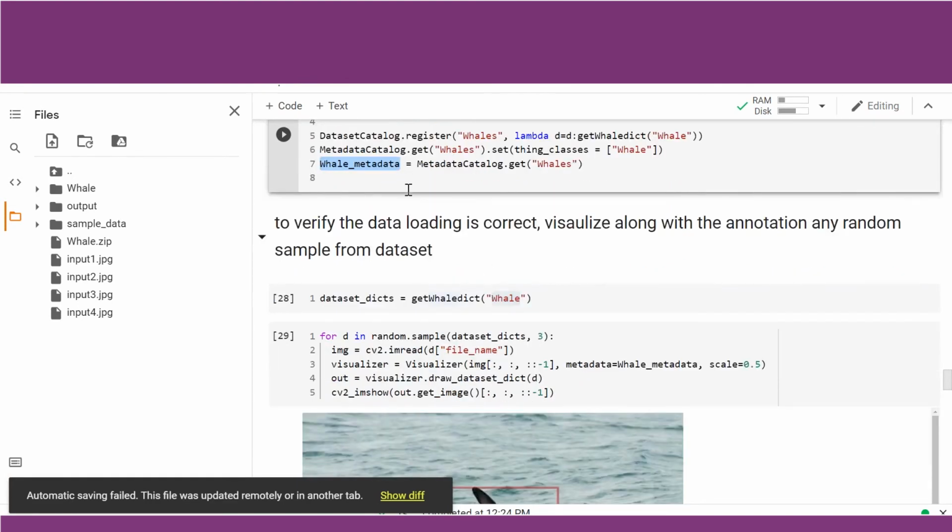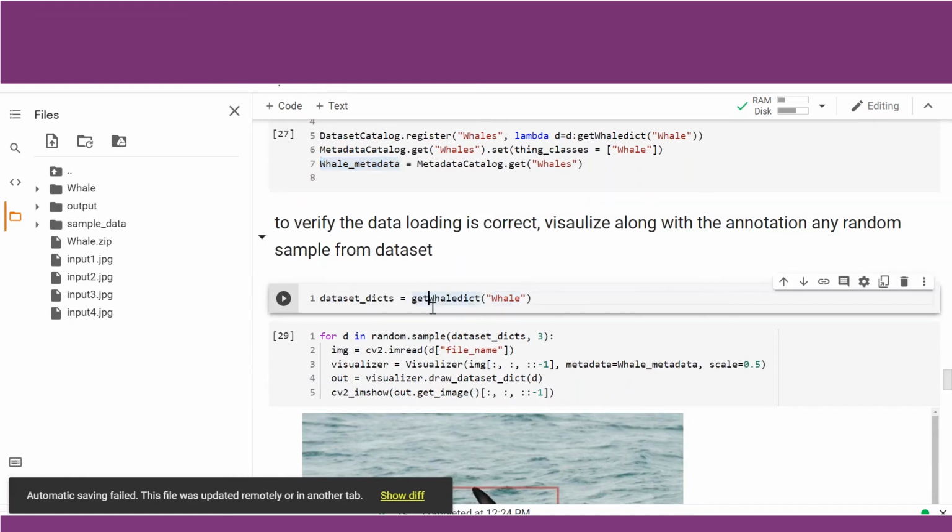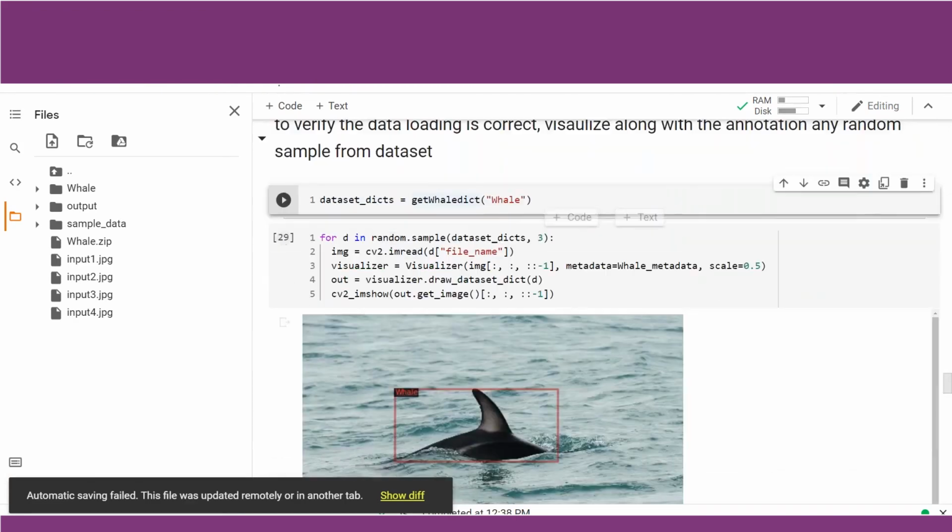Once the data has been registered, it is very important for us to check whether the annotation format, the files, everything is being read properly. So we are creating a variable dataset_dicts equal to an object of the get_whale_dict method for whale.